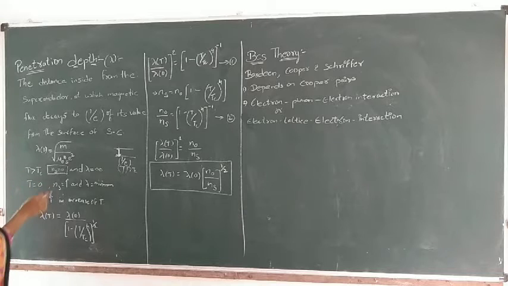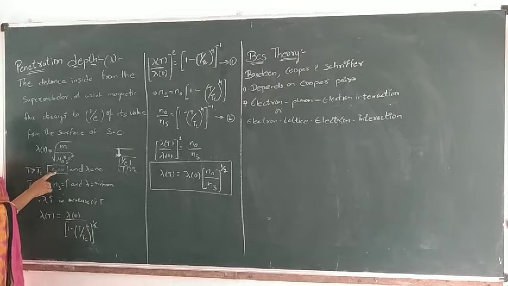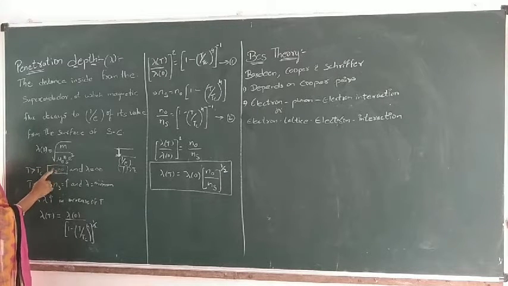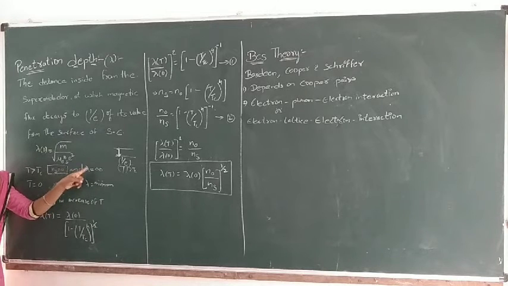So as the temperature of the superconductor exceeds the critical temperature, the super electrons will become zero. As the super electrons become zero, the penetration depth will be infinite.